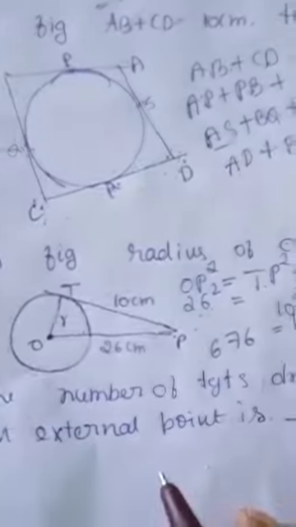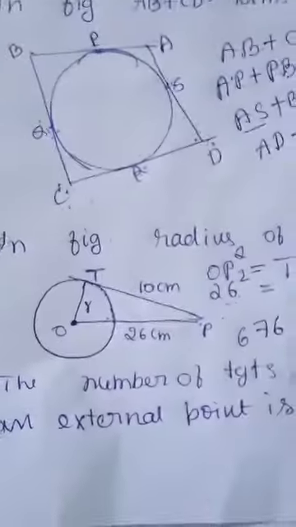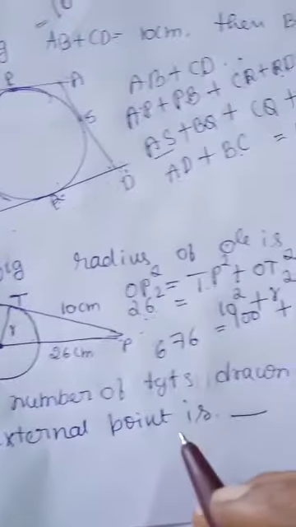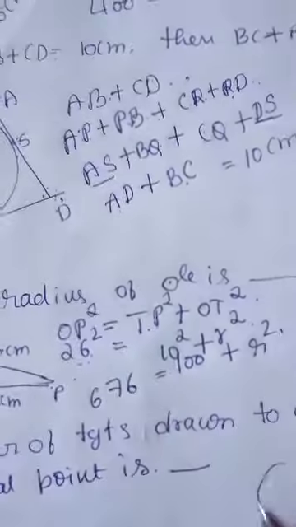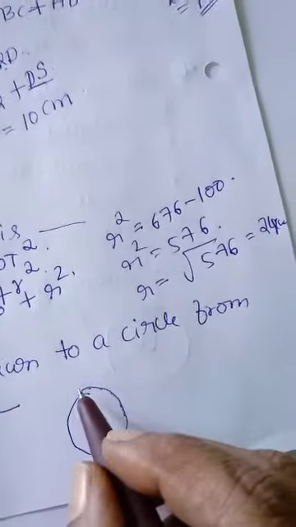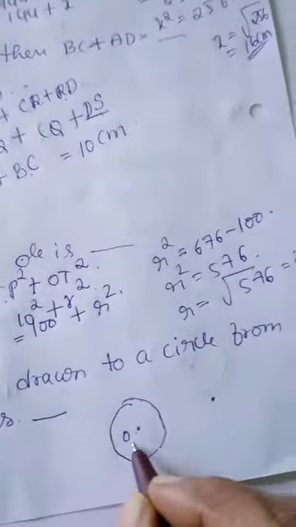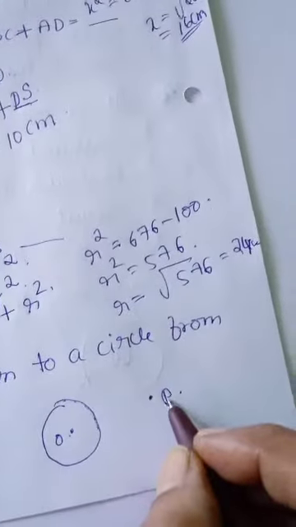And the last question in this chapter is the number of tangents drawn to a circle from an external point. Here, suppose this is a circle of center O. This is an external point.